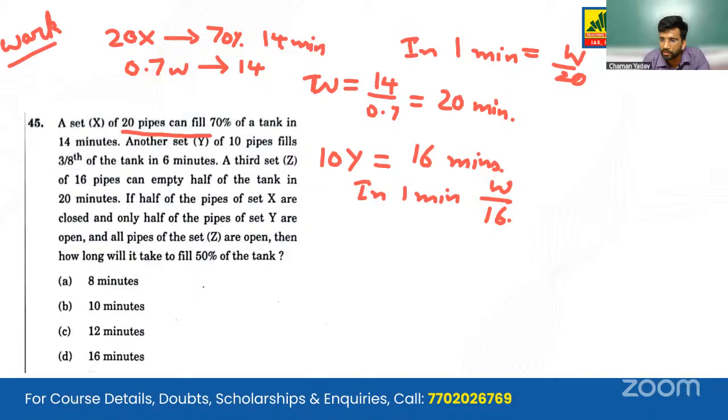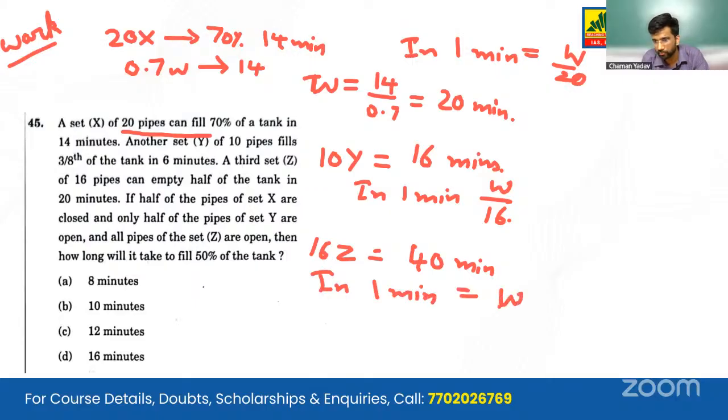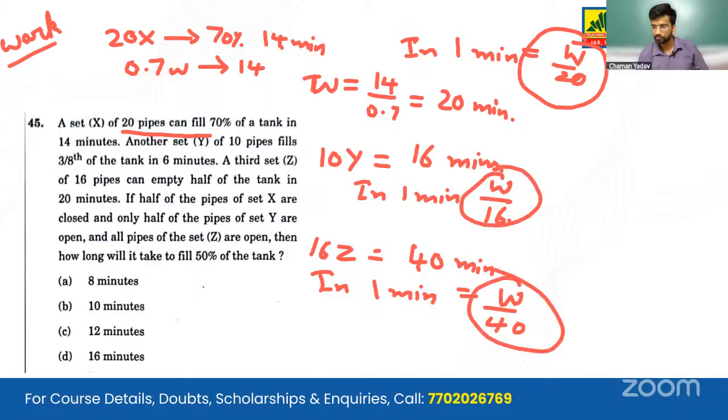The third set of pipes are emptying the tank. Two are filling, one is emptying. So we'll negate this. 16Z will come out to be 40 minutes. 16 pipes are taking 40 minutes to empty it. So in 1 minute, they'll do the work in W by 40. So we have the unit work here: W by 20, W by 16, W by 40.